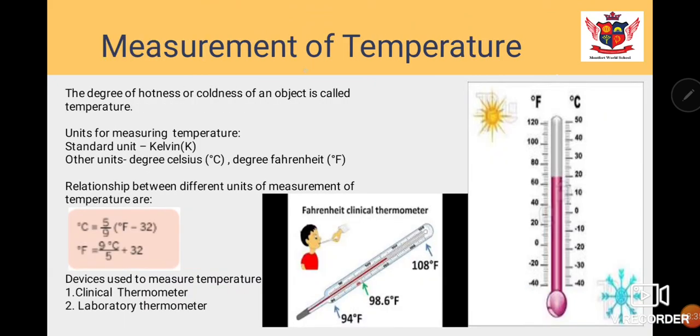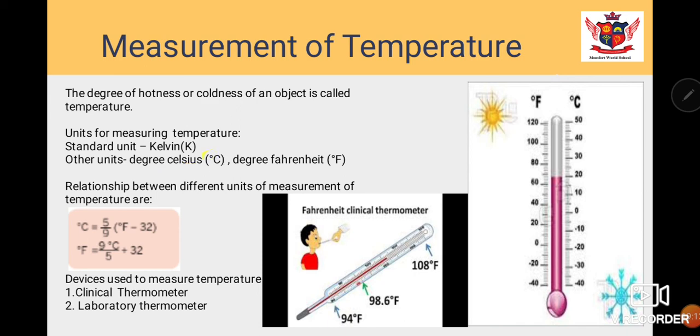Now, measurement of temperature. What is temperature? When we check how hot or cold an object is, that is known as temperature. For example, you are measuring the body temperature of anyone, or of your own body, or of any substance. It means you are measuring how hot or how cold that object is, that is, you are measuring the temperature. We have these 3 units for measuring temperature. The standard unit is Kelvin, and another unit is degree Celsius.